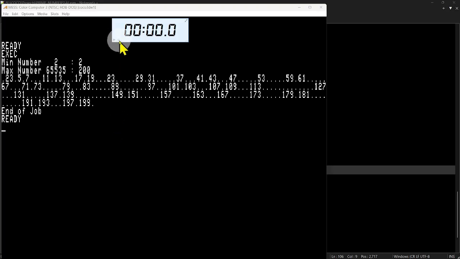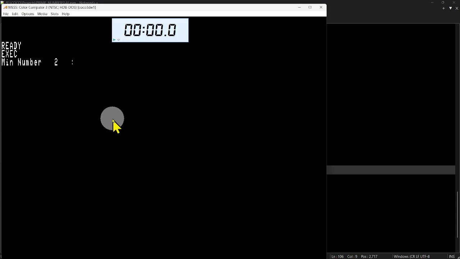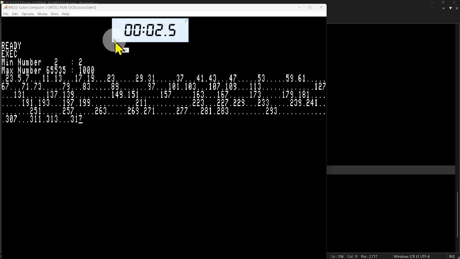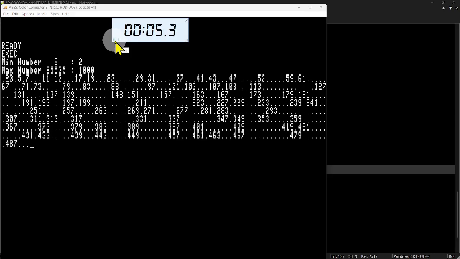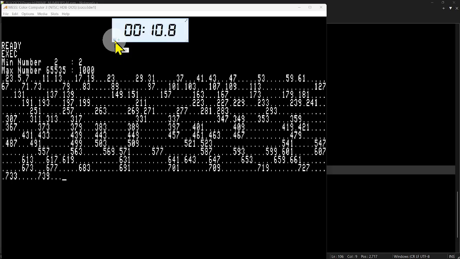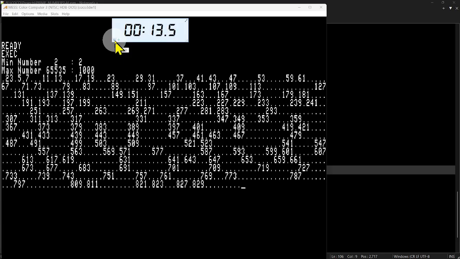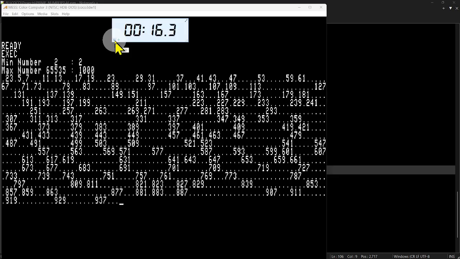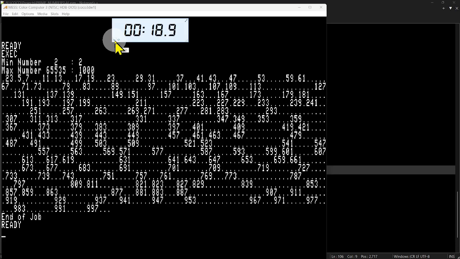So let's clear that timer out. Let's run this one more time. Started at 2 and we'll go to 1000. Okay, we'll see if we get a timer on it. It runs pretty fast compared to the basic, but I will tell you one thing: once you get into the upper numbers or bigger numbers, it really bogs down. 18.9 seconds. So it'll go to 1000 in about the same time that basic goes to 200.